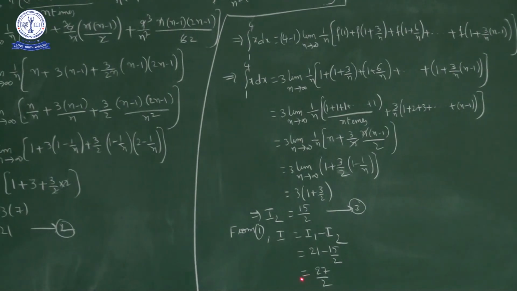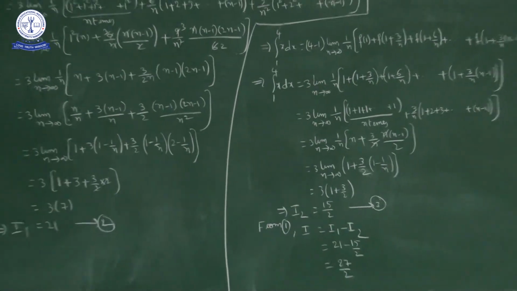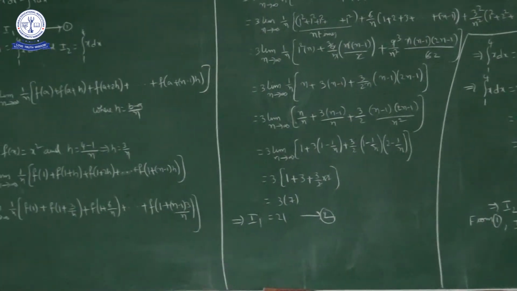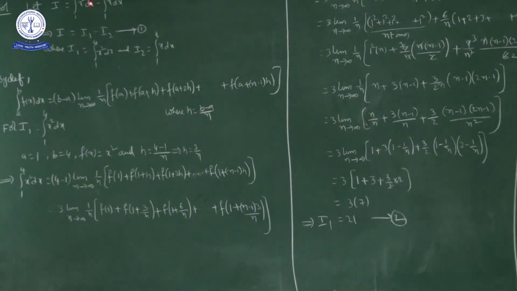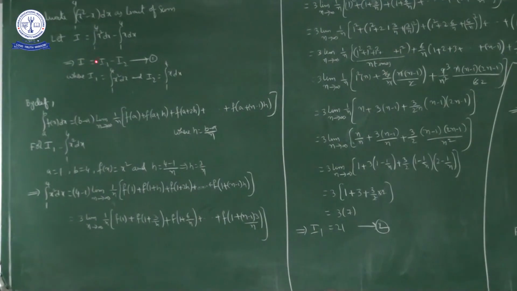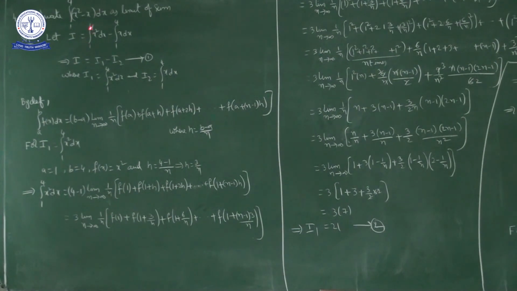Okay. I'll repeat once again. Here the given question is evaluate integral 1 to 4 of x square minus x dx. So I'll split this integration as a difference of two integrals. So I is equal to integral 1 to 4 x square dx minus integral 1 to 4 x dx. I'll consider this as I1, this as I2. Okay, so I is equal to what? I1 minus I2.